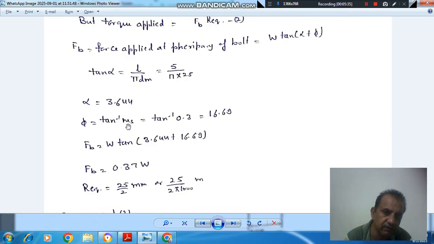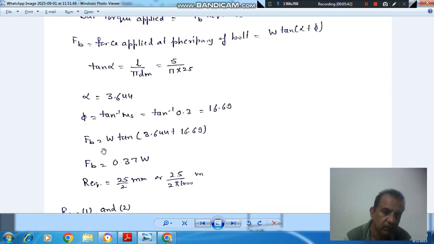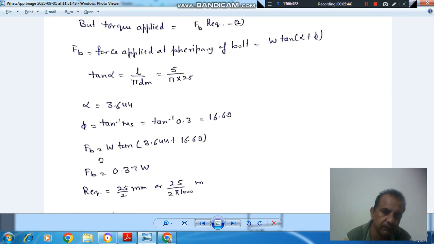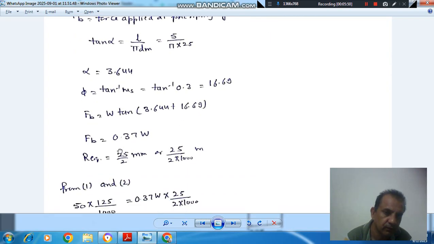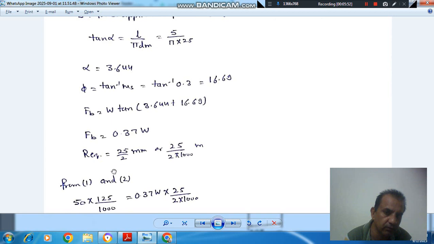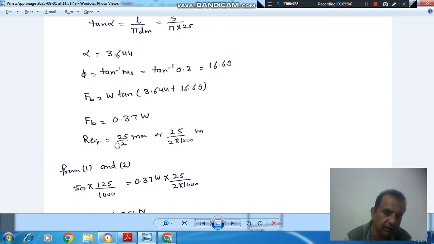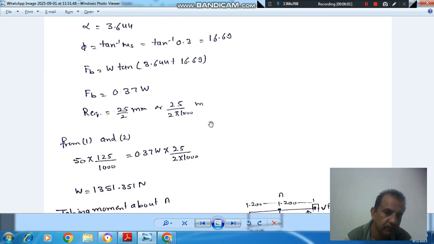So phi is tangent inverse of coefficient of friction, that is 0.3, that is 16.69 degrees. So FB is W tangent alpha plus phi, and now this value is 0.37. So FB is 0.37 W. Okay, and R is 25 by 2 mm or 25 by 2000 meter.